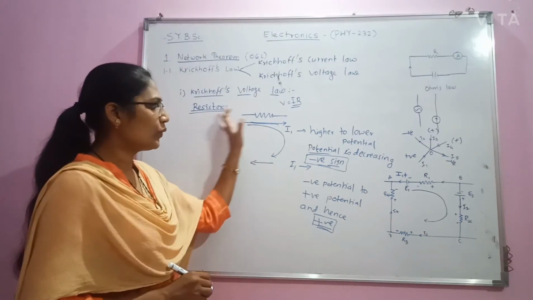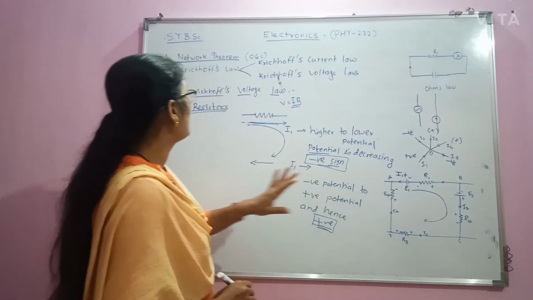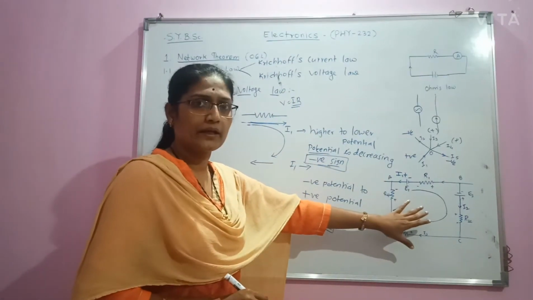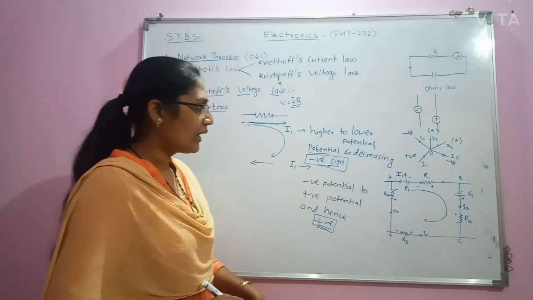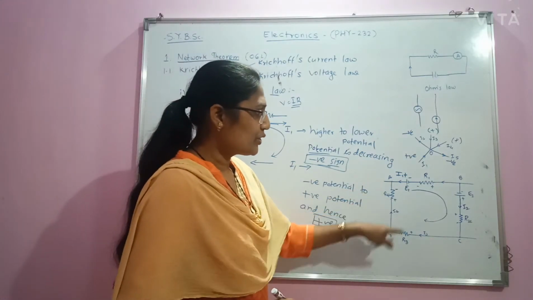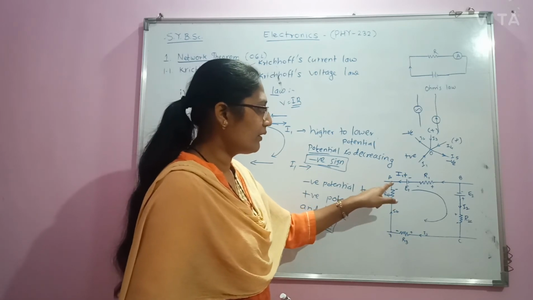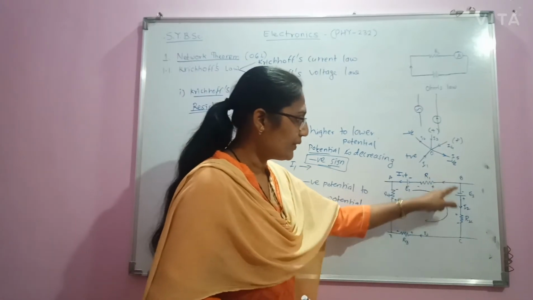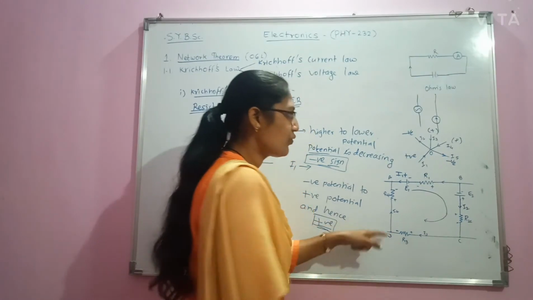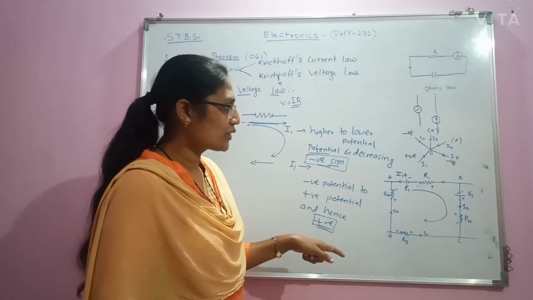Now we will follow these sign conventions and learn the Kirchhoff voltage law by using the circuit shown here. In this circuit, a loop is shown, loop A, B, C, D, A. This loop consists of various components.